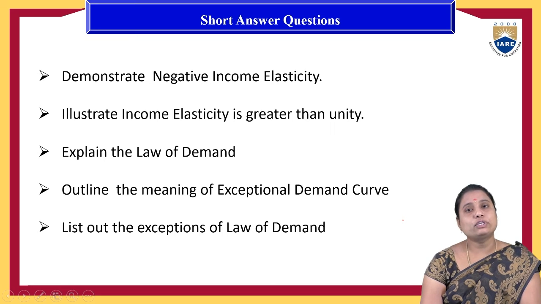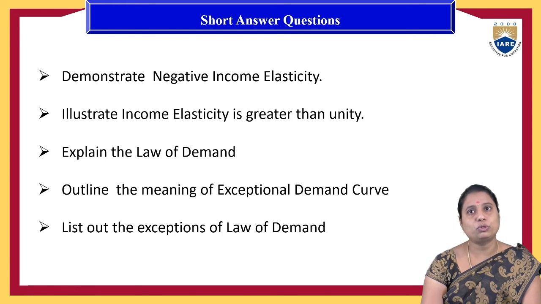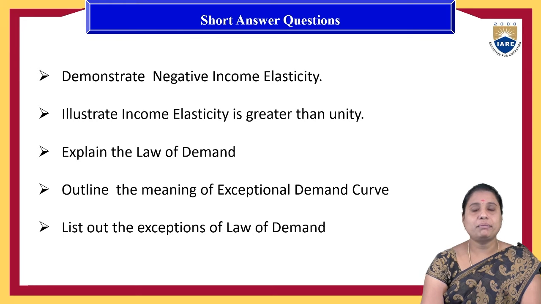So the next set of questions they'll ask is to describe or demonstrate the negative income elasticity of the demand, which is also called perfectly income inelasticity of the demand.